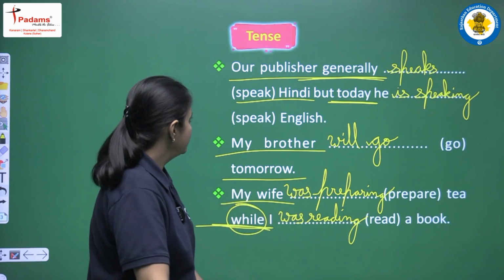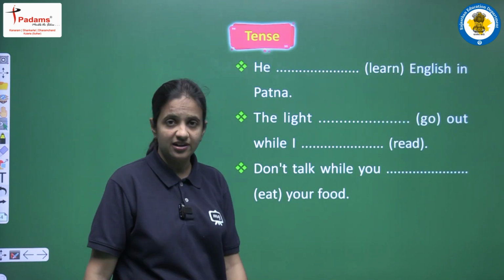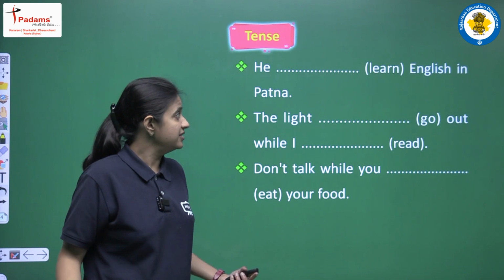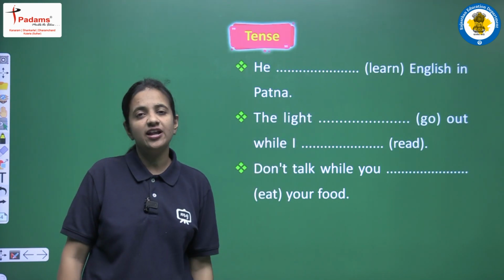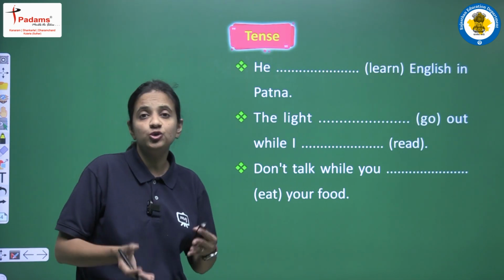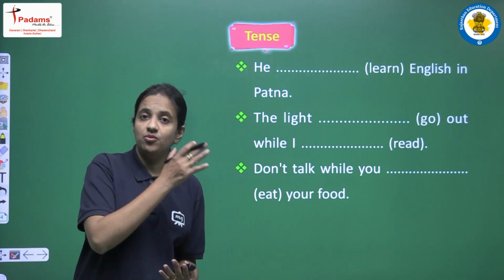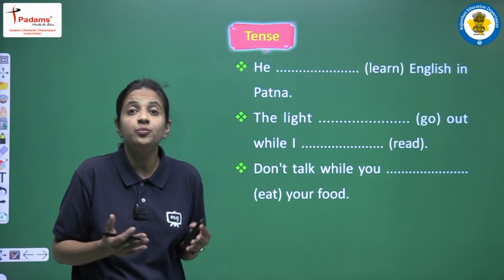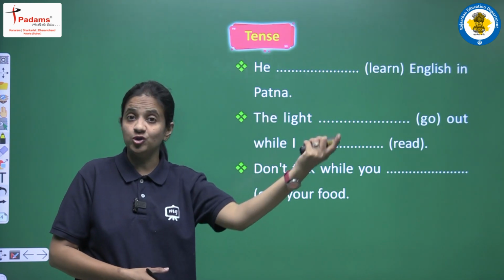Clear? Next is, he learned English in Patna. So it's a very simple sentence. In this sentence, there is no word to show the time, whether we are talking about future, past, or present, right? Because इस sentence में ऐसा कोई भी word नहीं है जो कि time को show करता है.